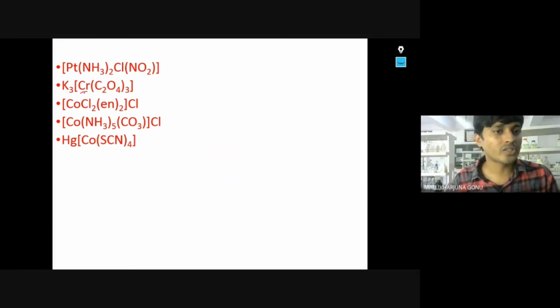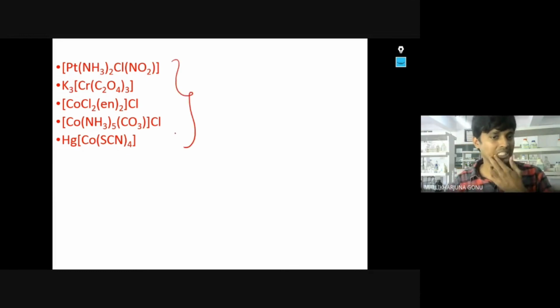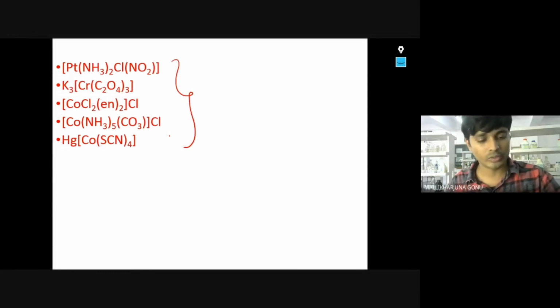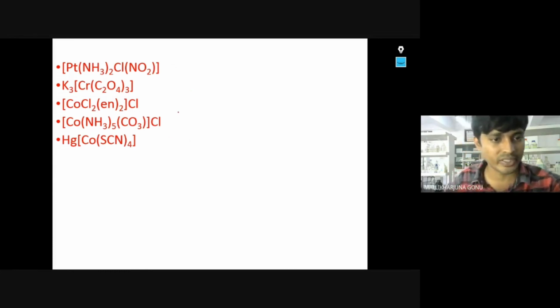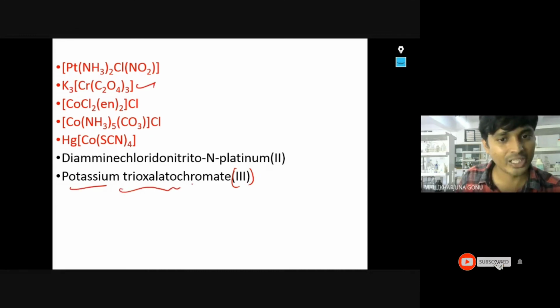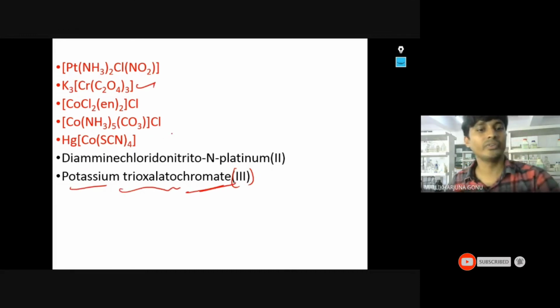That's how the last one will be named. The name of this compound will be chromate, and you have to write 3. All of you have written these 5 complexes, Nikhil? Have you written? This you have to practice at home, and write the answers without looking at the notes. Try yourself first. Okay, you can see here 3 is coming for the second one. Potassium, as I said, trioxalatochromate. The same way all of you try for the rest.